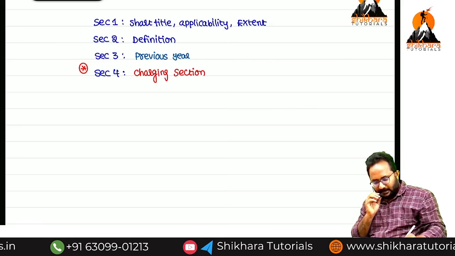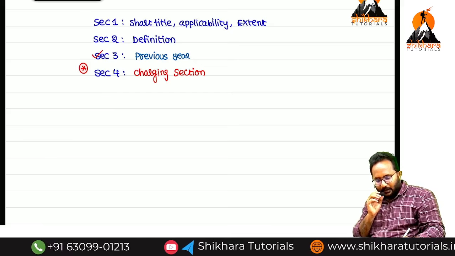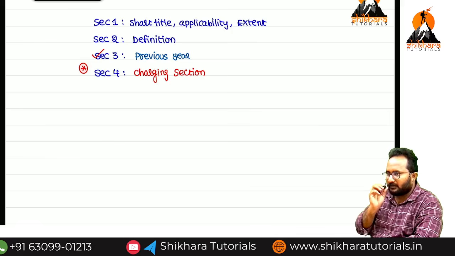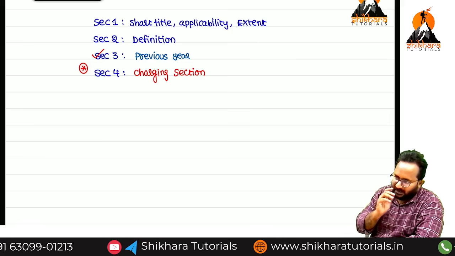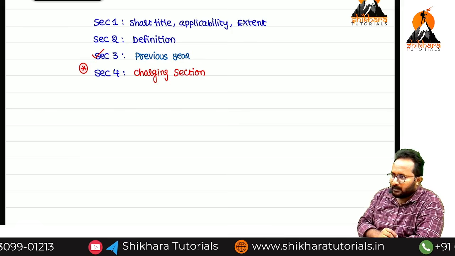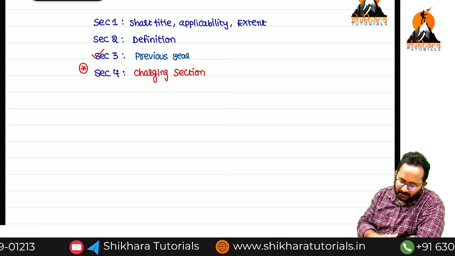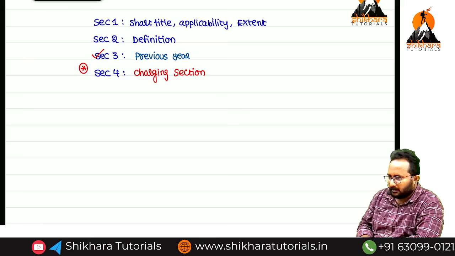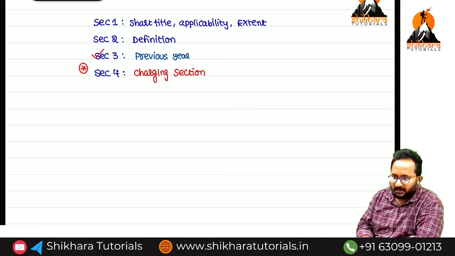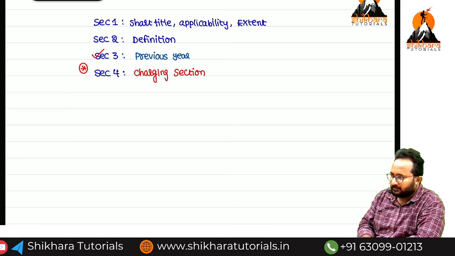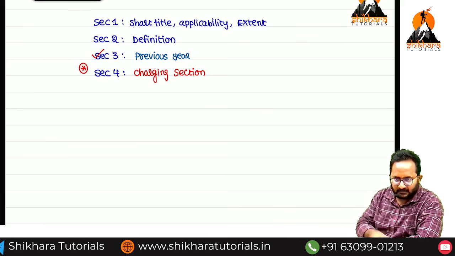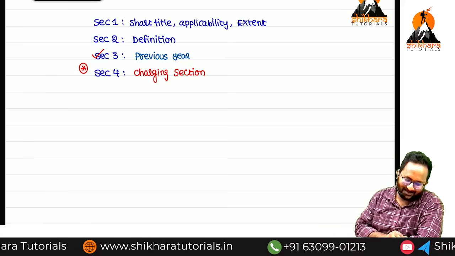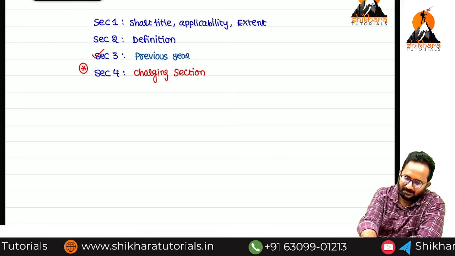But previous year also, I will tell you in the charging section itself. In the charging section, we have one keyword, previous year. On that occasion, I will explain the definition of previous year also. So totally these 4 sections only we have in our basic concepts. Along with them, the rebate section will be there, 87A. So we can discuss that along with these section numbers. Okay, 87A. Thank you. You can take a break.